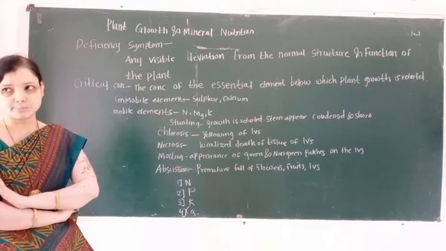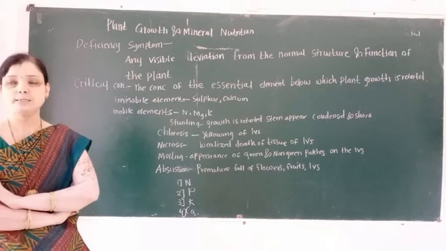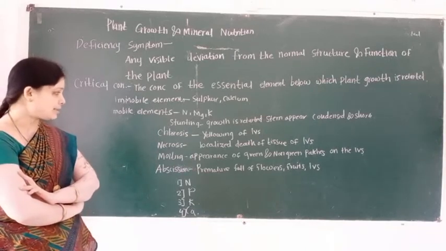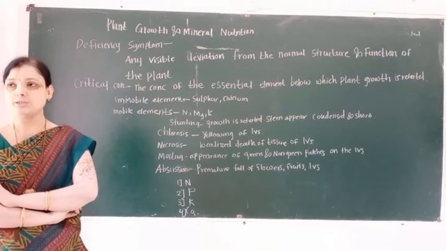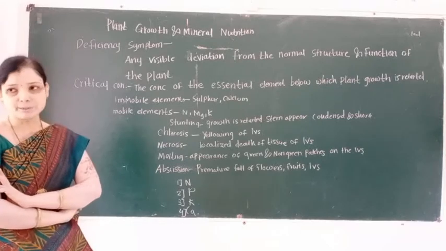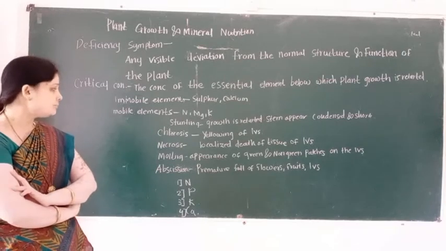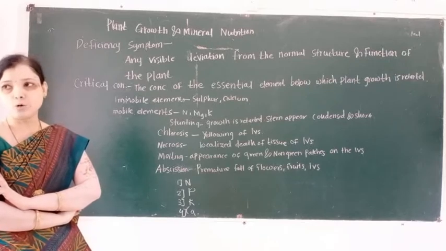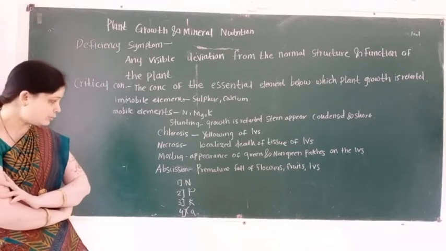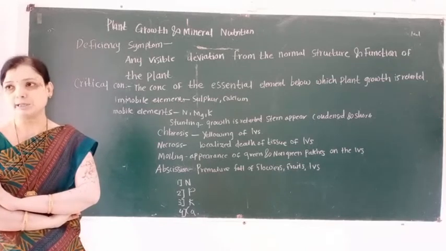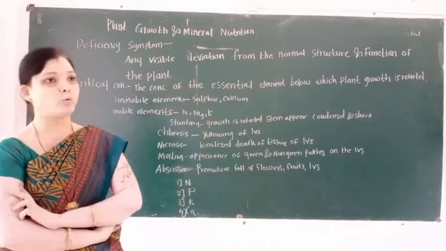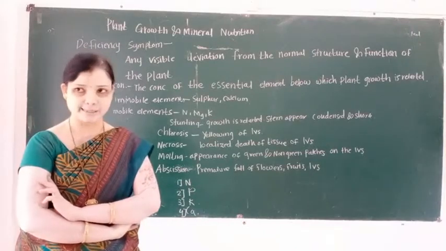Common deficiency symptoms are stunting, chlorosis, necrosis, mottling, and abscission. Stunting means growth is retarded and the stem becomes condensed and short. Chlorosis means yellowing of leaves. Necrosis means localized death of tissues of the leaves. Mottling means appearance of green and non-green patches on the leaves. And abscission means premature fall of leaves, flowers, fruit, etc.